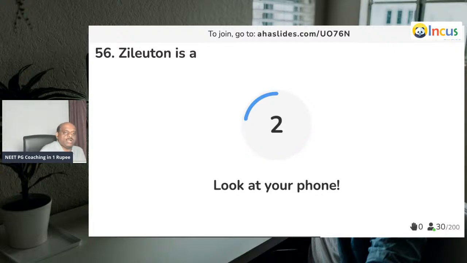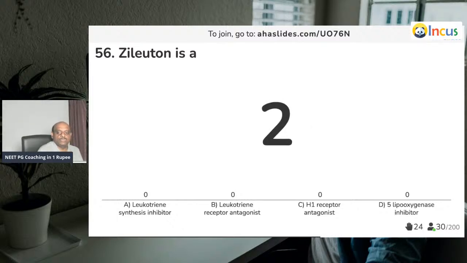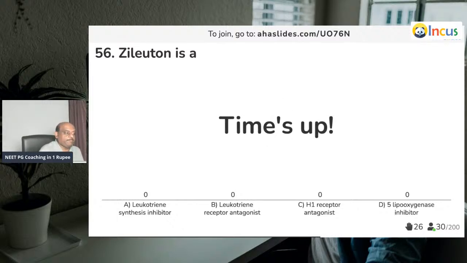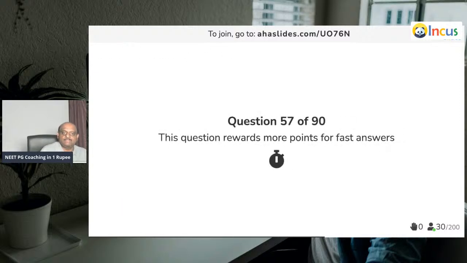Zileuton. What is zileuton? Oh, this is also a biscuit question. If you have done this question wrong, I'll give you free coaching, doctor. Come on, push your answer. Zileuton, 'leuton' is for lipo or leuko. It is a leukotriene synthesis inhibitor, as all of you know very well.